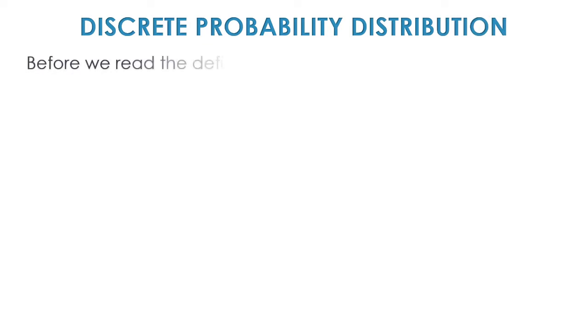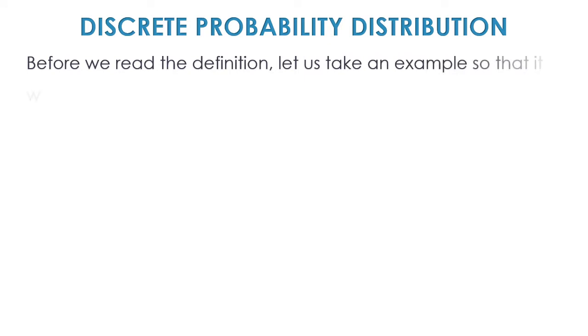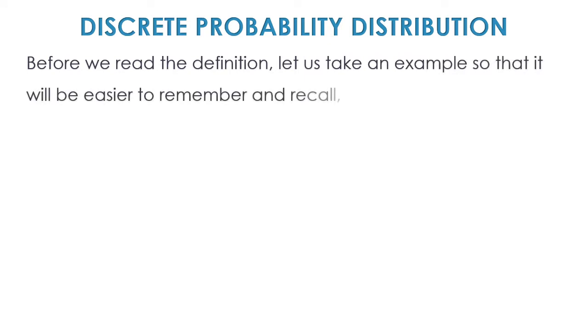Discrete probability distribution. Now, before we actually start with the definition, because it's a very lengthy definition for this distribution, let's just take an example. I believe that if we take examples, it becomes very easy to understand the actual definition, and we can even relate it with the example, and that way we can remember it for a longer period of time.